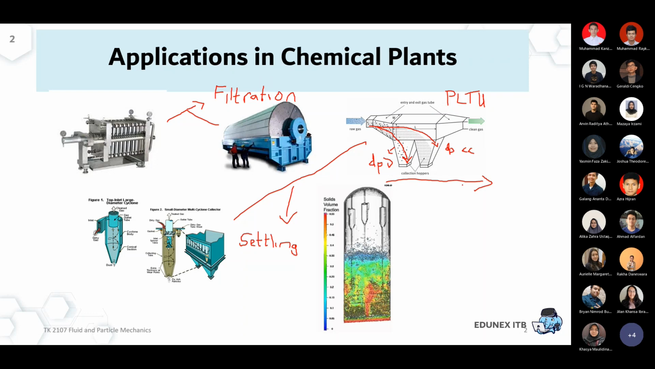And last but not least, this is the last type, which is called fluidization. And again, this is a very emerging technology in chemical engineering. Let me finish the writing. Fluidization.